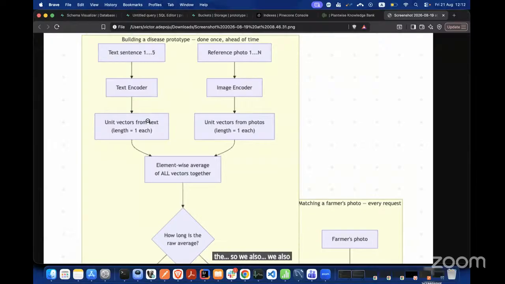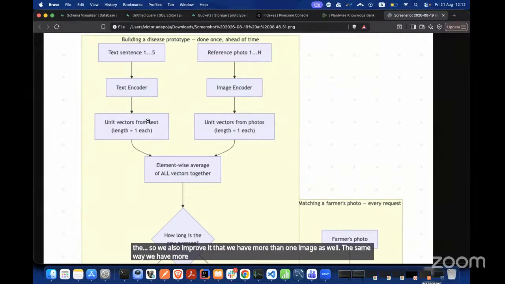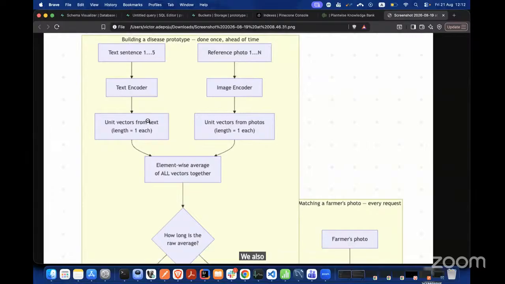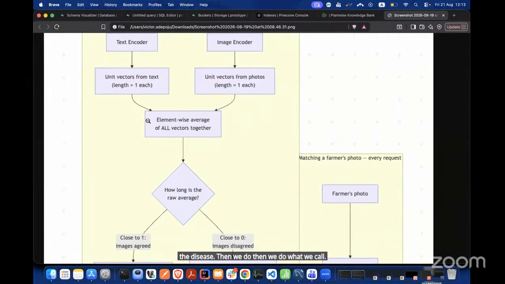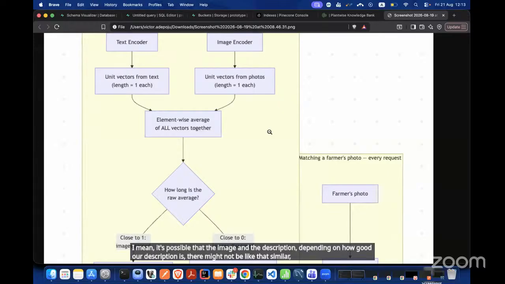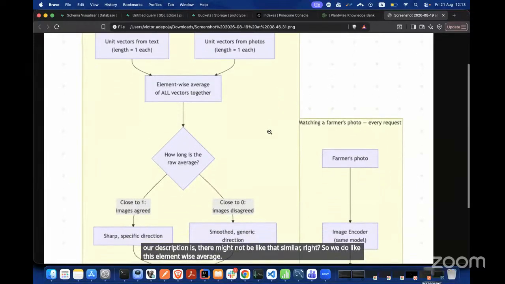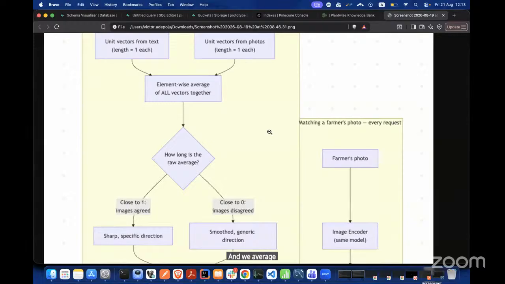We also improve it by having more than one image. The same way we have more than one text description of a disease, we also have multiple images, to give the model a good understanding of the disease. Then we do what we call element-wise average. It's possible that the image and the description, depending on how good our description is, might not be that similar. So we do this element-wise average, and we average the unit vectors such that they can align together. So basically it just boosts the matching algorithm.